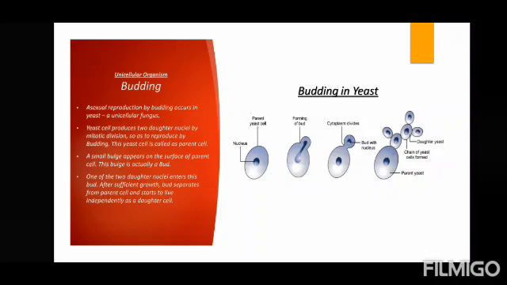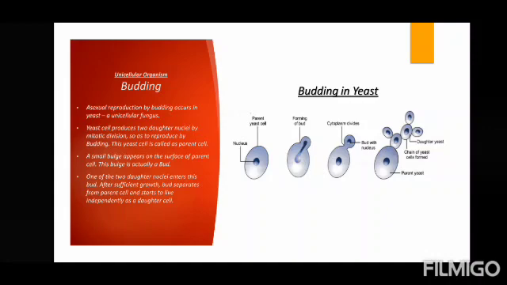Yeast, which is a unicellular fungus. Okay, this is eukaryotic. The previous two are prokaryotic, but yeast is eukaryotic. Asexual reproduction by budding occurs in case of yeast, which is also called Saccharomyces cerevisiae, a unicellular fungus. Now the yeast cell produces two daughter nuclei by mitotic division so as to reproduce by budding.